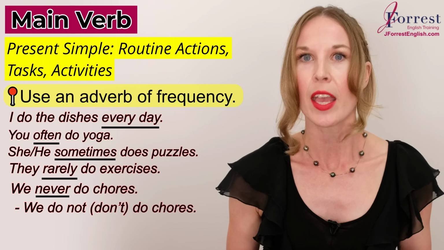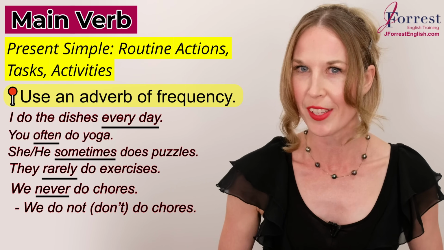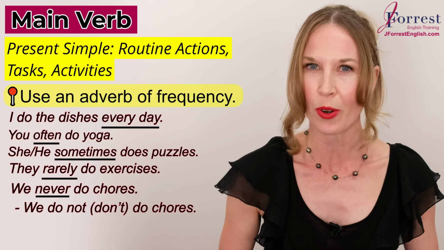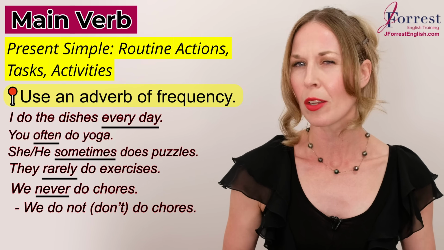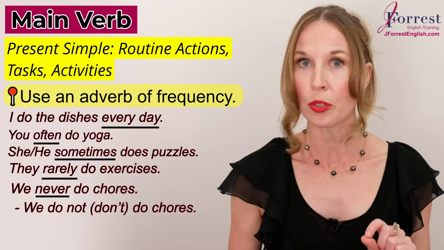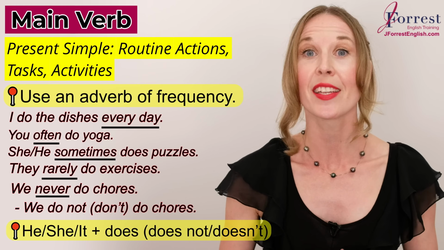That's the negative. And to form that contraction, we don't do chores. And that will help you sound more natural. We don't do chores. Wouldn't that be nice to say? We don't do chores. So notice all subjects use do except he, she, it uses does.